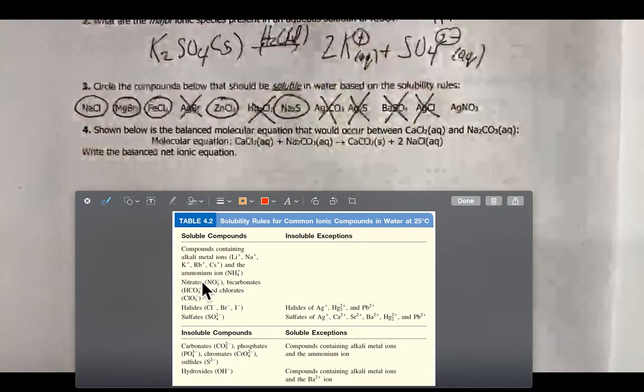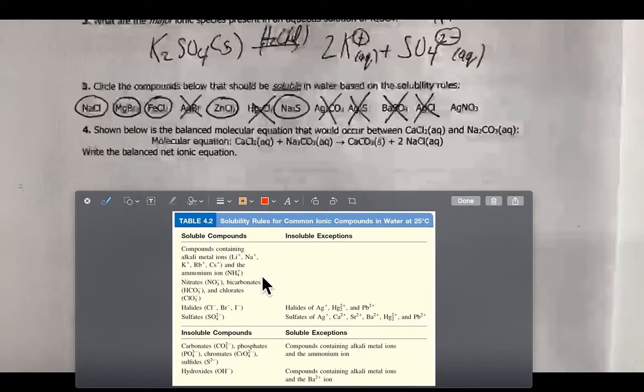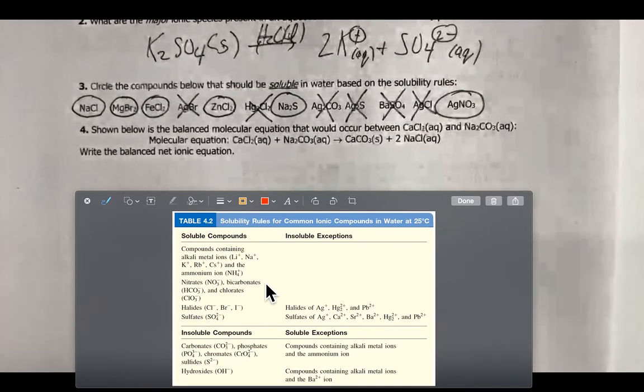Nitrate salts. So nitrate salts, these have no exceptions if you look. So nitrate, bicarbonate, chlorates, any of those anions, if they're in your compound, it is always soluble. So silver nitrate is soluble.